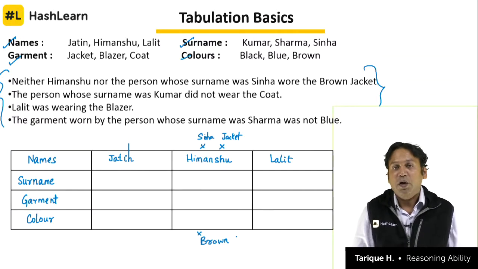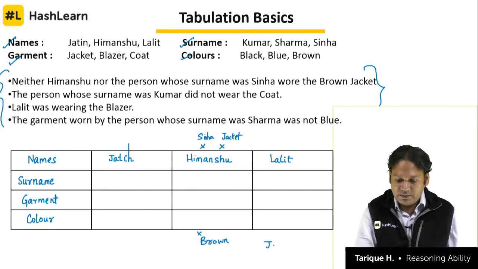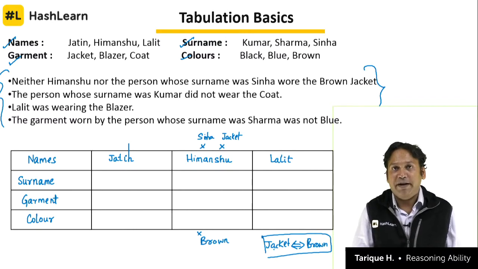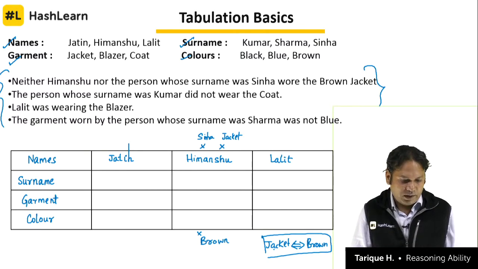Neither Himanshu nor the person whose surname was Sinha wore the brown jacket. So we also get to know one important thing here, that jacket is brown. So jacket and brown will go in the same box, in the same column. That is what we mean by a mandatory pair. Jacket and brown will go in the same column.